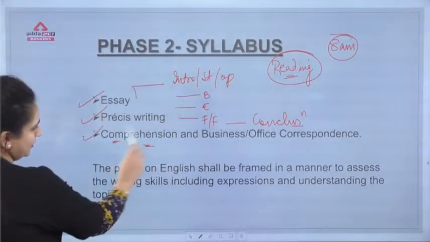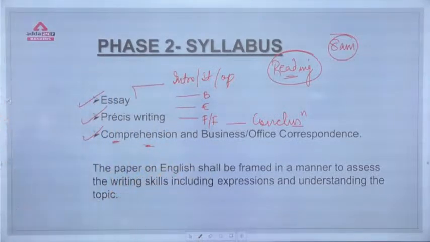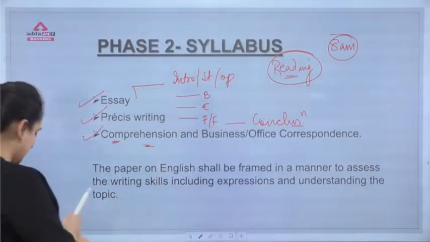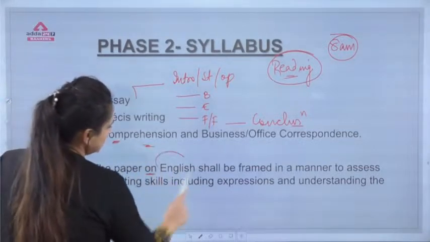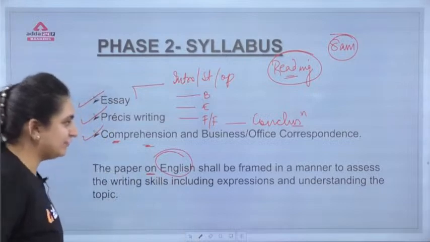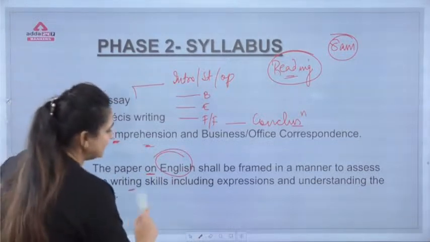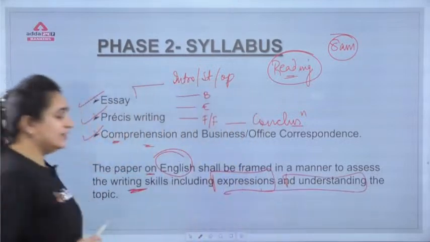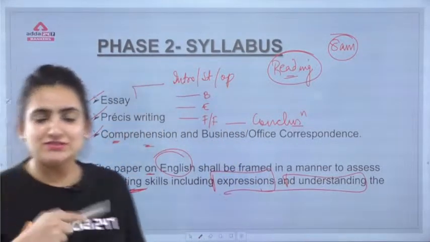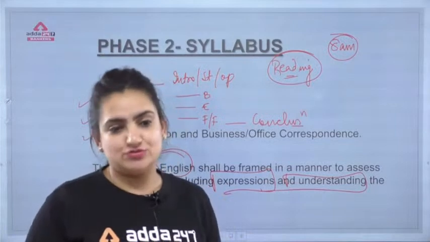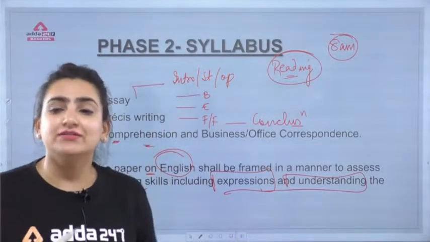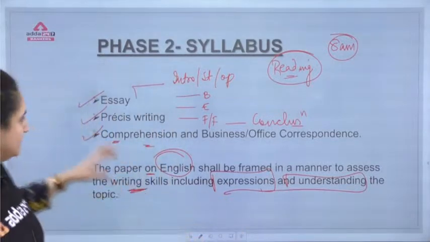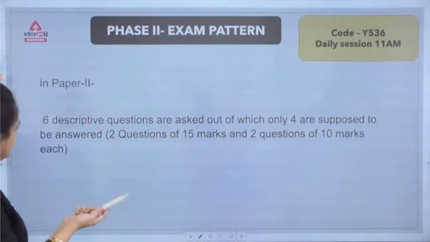Alright, so I think this comprehension and business correspondence, the precis writing, essays, everything is clear to all of you till here. The paper on English shall be framed in a manner to assess the writing skills, including the expressions and the understanding. So herein, the basis is to judge the writing skills, to judge the expressions and the understanding of the topic. This is why the syllabus for this particular phase 2 is this.